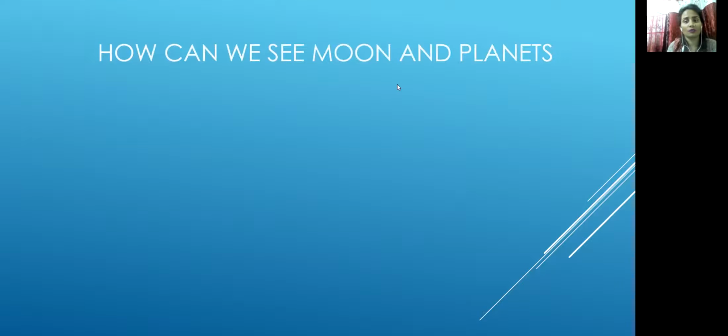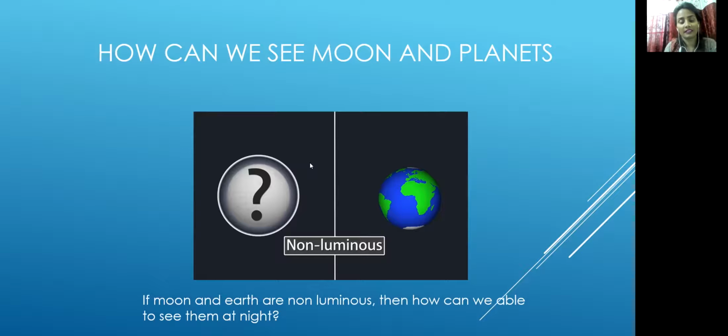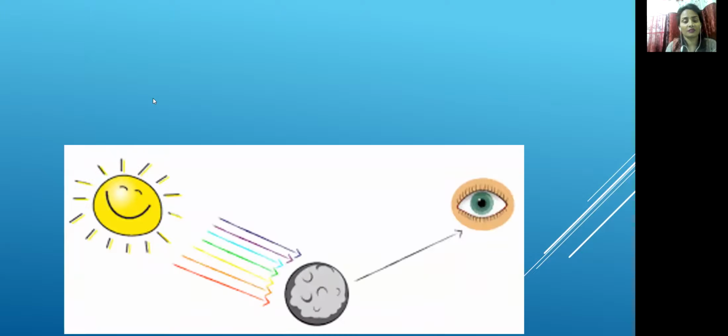How can we see the moon and planets? As we can see the moon at night, how can we see it? Are they luminous bodies? An astronaut can see Earth in space. How can he see it? Just because of a source of light. What is that source? That is the sun. The sun is a source which helps us to see the moon or Earth.